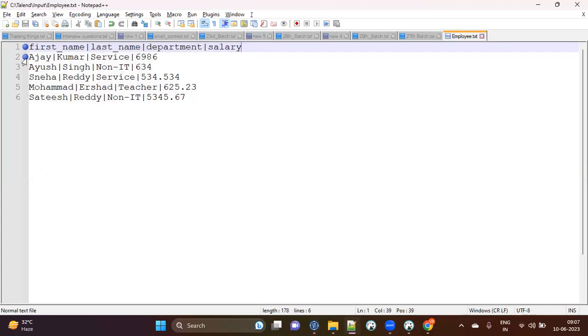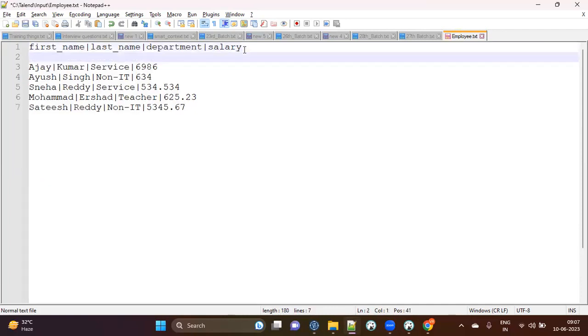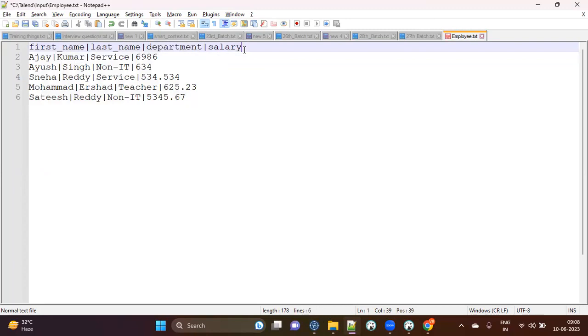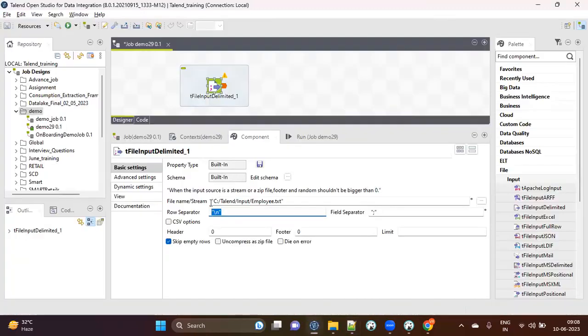This is first row, this is second row. From this row to this row, how did you come? You might have put an enter key, right? Then only you will go down. So this enter key in Talend language or in Java language is nothing but \n. \n is next line character, new line character, or whatever you want to call it. That is nothing but your row separator.